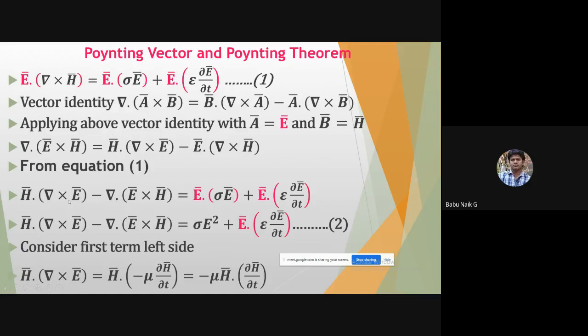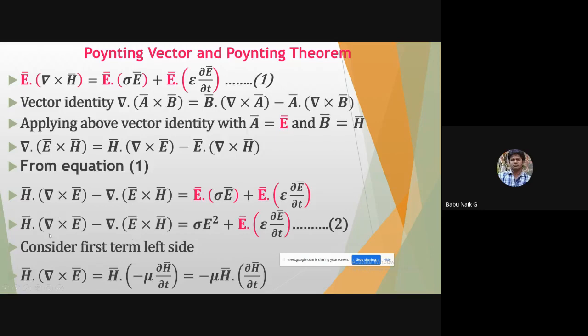The remaining equation is equal to E bar dot sigma E bar plus E bar dot epsilon dou E bar by dou t. Now, E bar dot sigma E bar, in the same direction, gives sigma E square, plus E bar dot epsilon dou E bar by dou t, which we can keep as it is. Let us take this equation as 2.